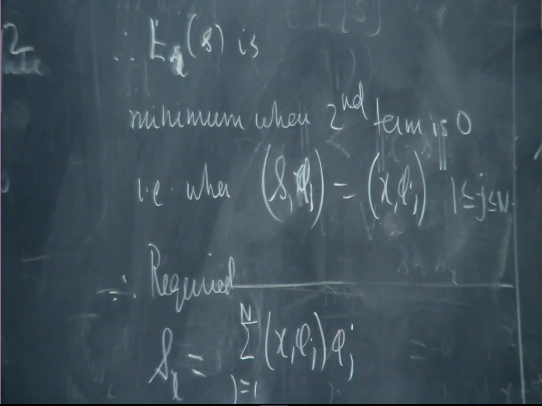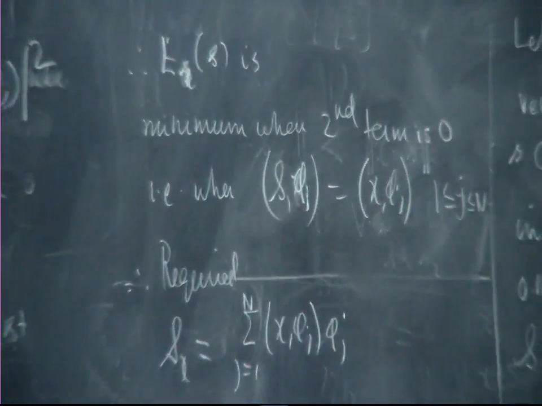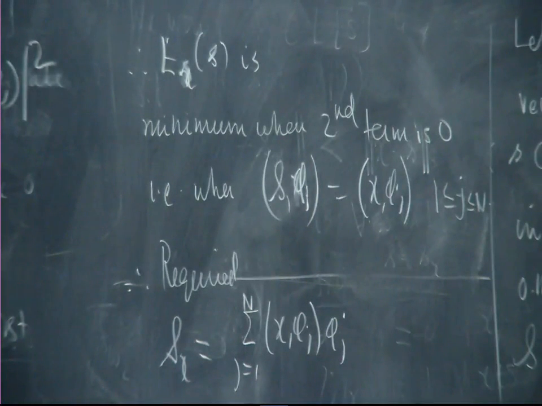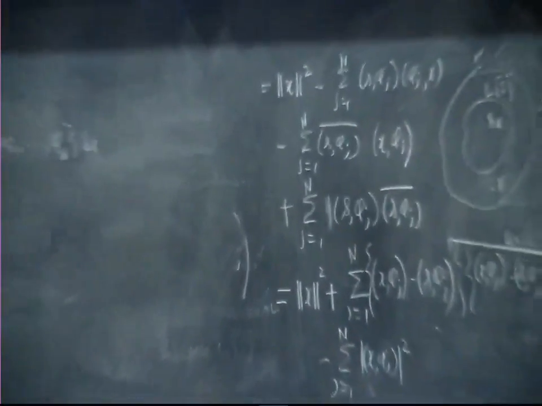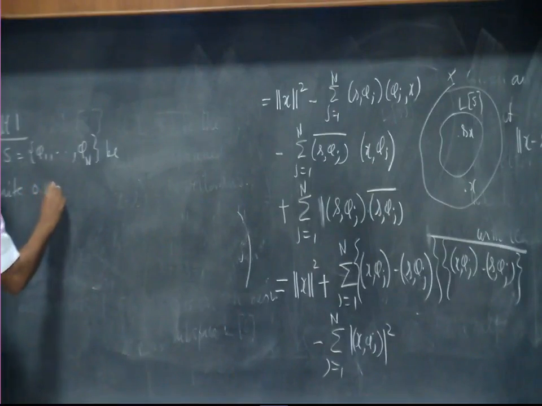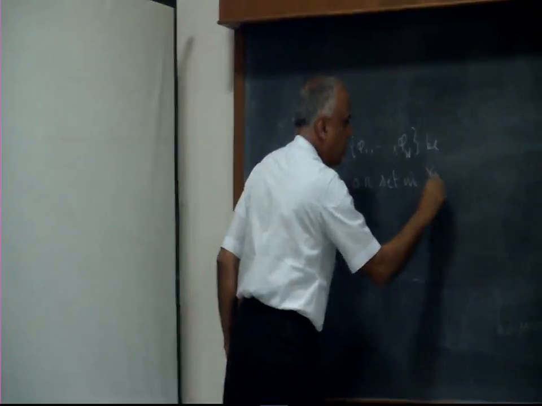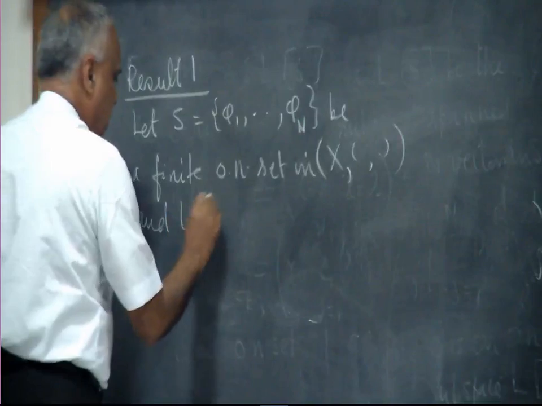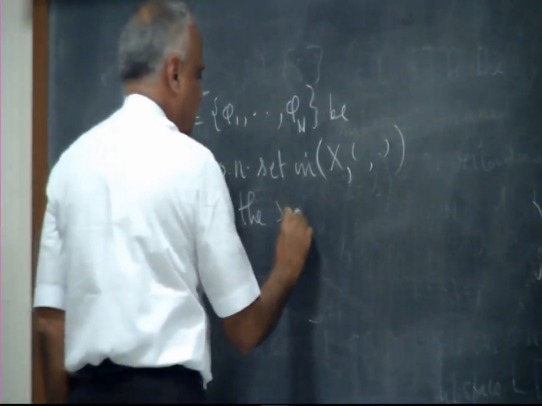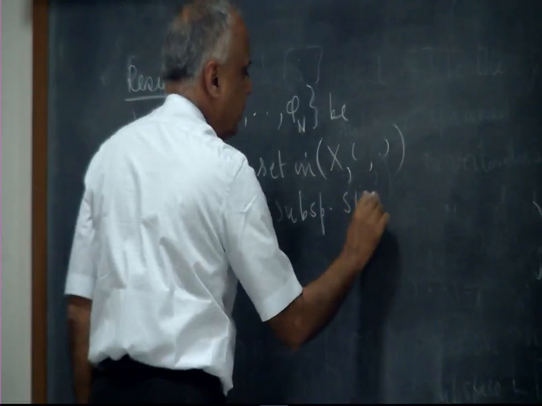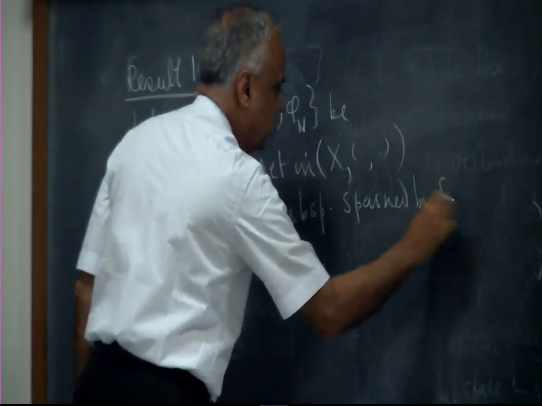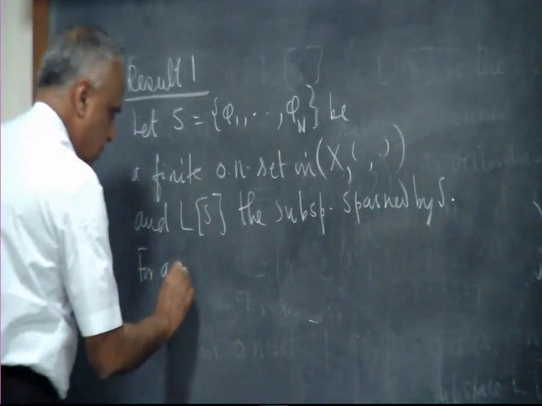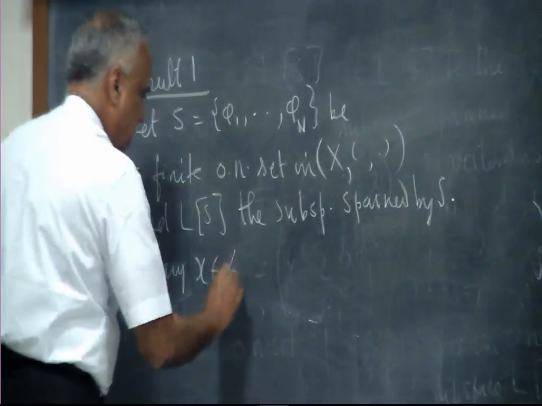Okay, so that's the first result. Result 1: let S equal to {phi 1, phi 2, ..., phi n} be a finite orthonormal set in an inner product space, and let L_S be the subspace spanned by S. For any x in X, define